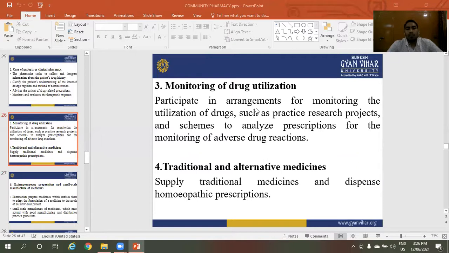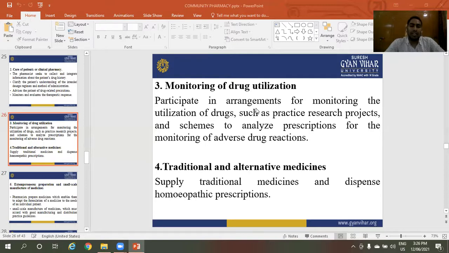Third one, monitoring of drug utilization. Participate in arrangements for monitoring the utilization of drugs, such as practice research projects and analyzing prescriptions for the monitoring of adverse drug reactions. Monitoring of drug utilization is the most important part of community pharmacy.